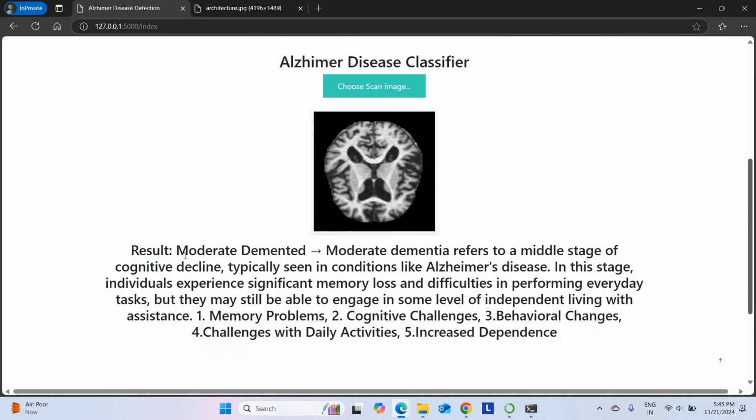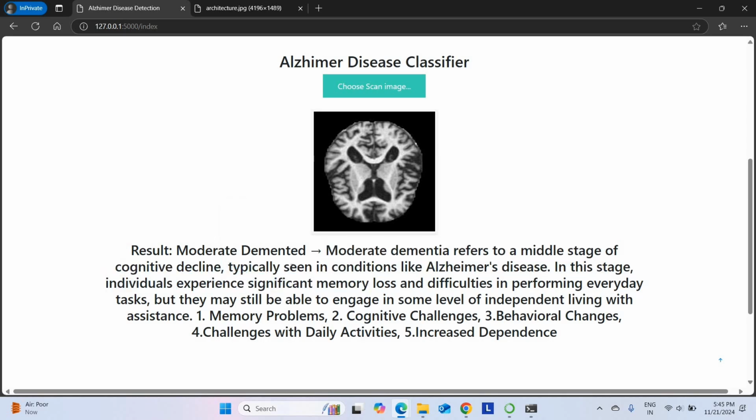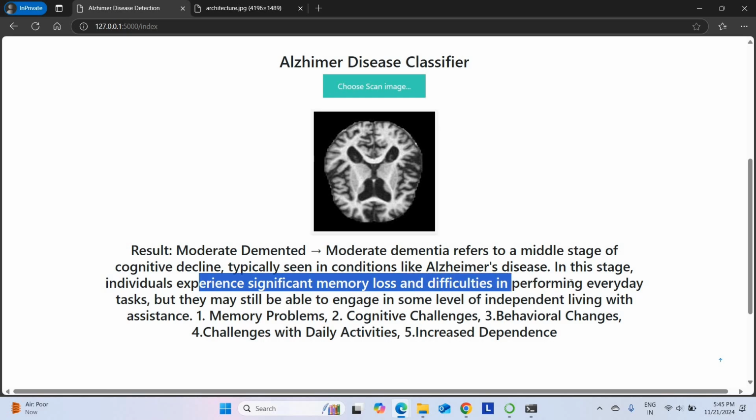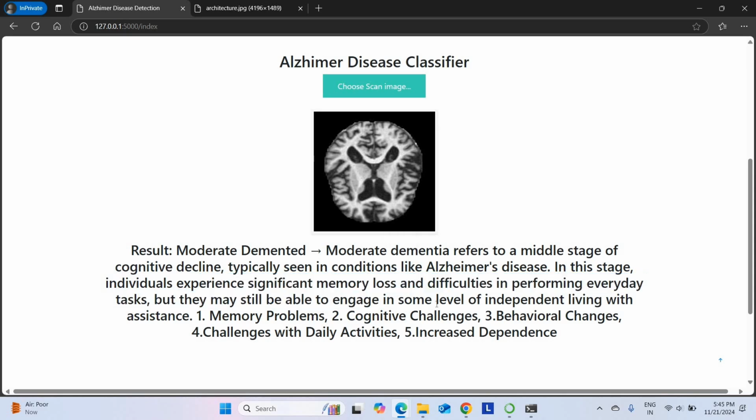Wait for the result. So the result came here. The image which you uploaded was moderate demented. Moderate dementia refers to the middle stage of cognitive decline, typically seen in conditions like Alzheimer disease. In this stage, individuals experience significant memory loss as well as difficulties in performing everyday tasks, but they are still able to keep some level of independence.